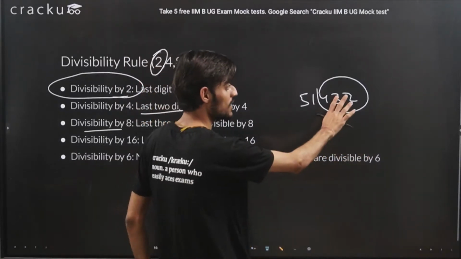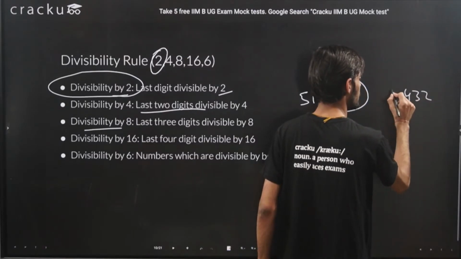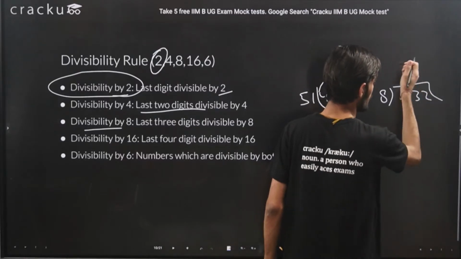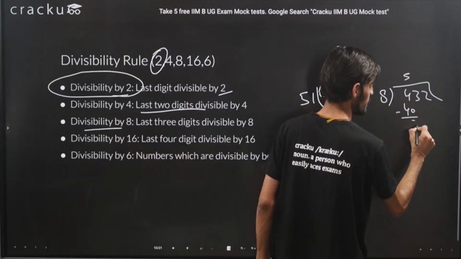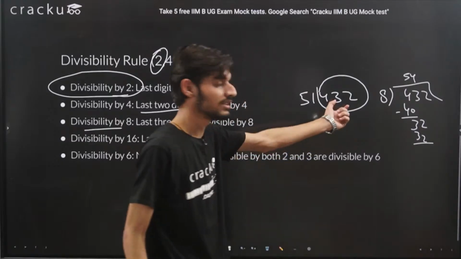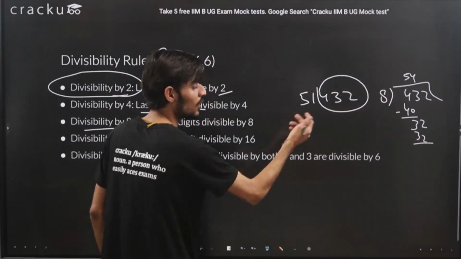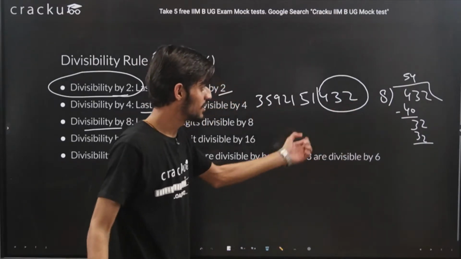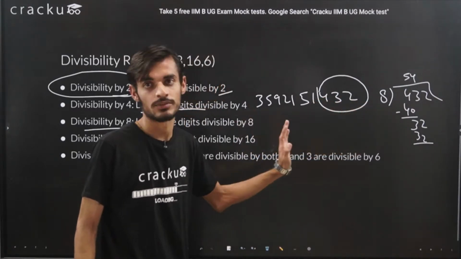We just need to check the last 3 digits, and we can check it by dividing by 8. 8 into 5 is 40, that is 3, 32, 8 into 4 is 32. Because the last 3 digits, 432, are divisible by 8, the complete number will be divisible by 8. It doesn't matter how long the number is. Let's say I take 35921 and so on. We just need to check the last 3 digits. If the last 3 digits are divisible by 8, then the complete number will be divisible by 8.